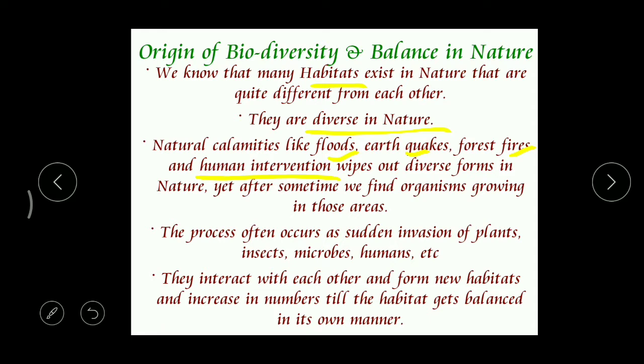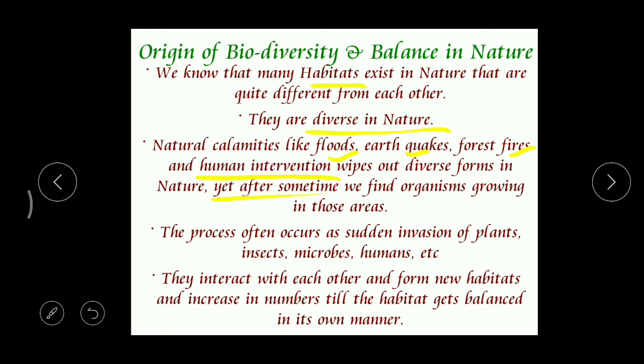As a result, whatever plant and animal species we can find in that particular area, almost all of them will disappear. And yet after some time we can find organisms growing in those areas. This is quite natural in our surroundings, that is, in our nature. Now and then nature destroys natural habitats, but again life will develop in that area, right?